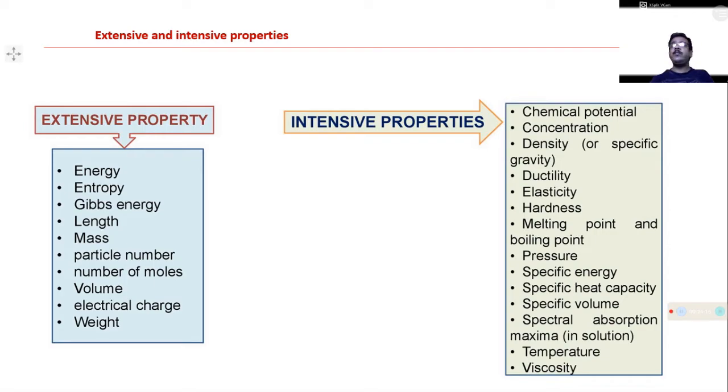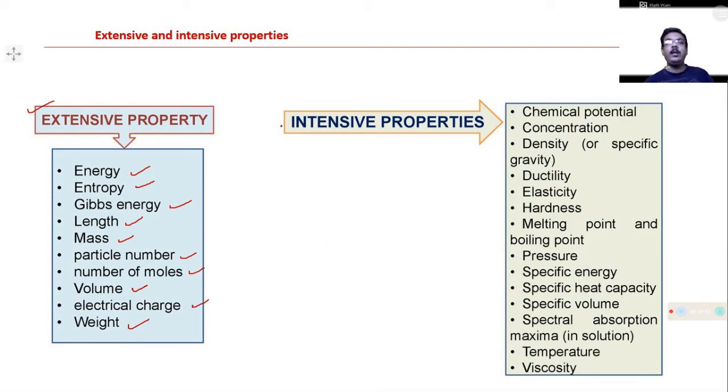Here we give some examples of extensive and intensive properties. Extensive properties: energy, entropy, Gibbs free energy, length, mass, particle number, number of moles, amount, volume, electrical charge, and weight. All those properties should be considered as extensive properties. These properties are known as extensive properties because they depend on the number of moles and the molecules, or the quantity of the substance present in the system.